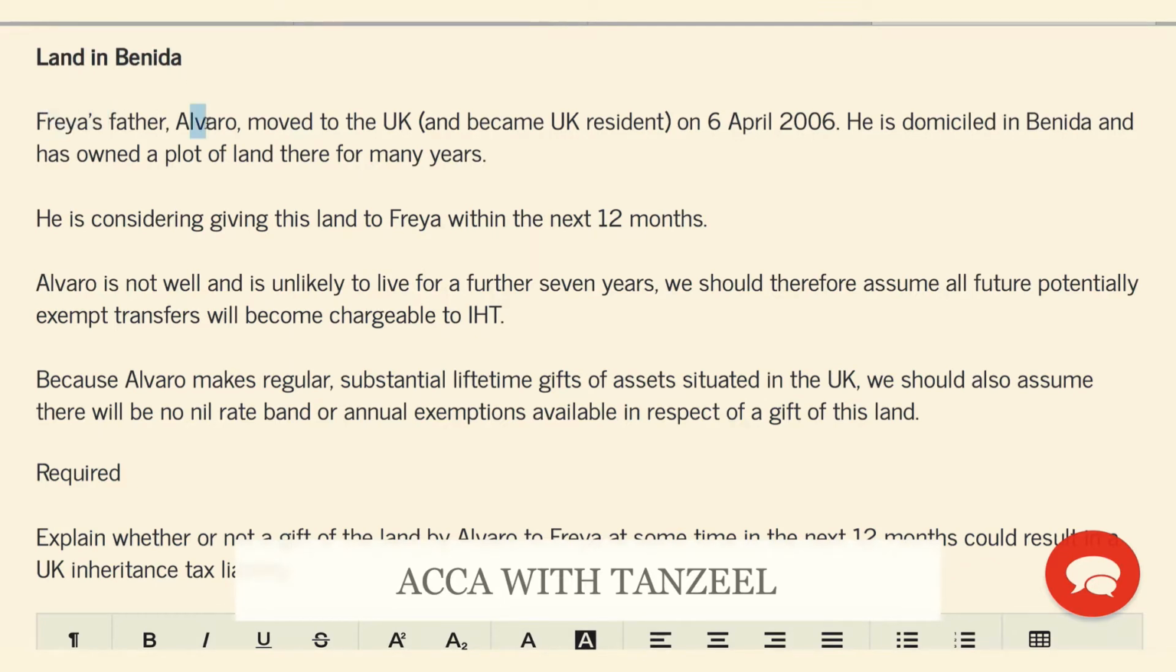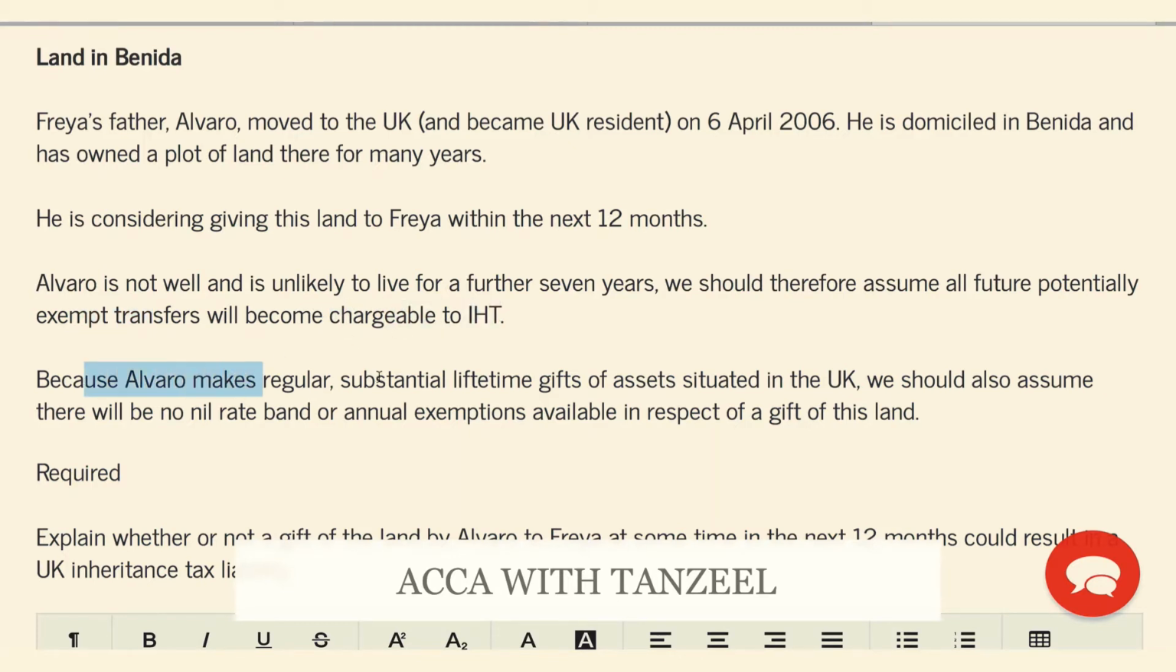Freya's father, Alvaro, has moved to the UK and become UK resident on the 6th of April 2006. His domicile of origin is Benita, and he has owned a plot of land in Benita for many years. He is considering giving this land to Freya within the next 12 months. Alvaro is not well and is unlikely to live for a further 7 years, and we should therefore assume all future potentially exempt transfers will become chargeable to IHT.